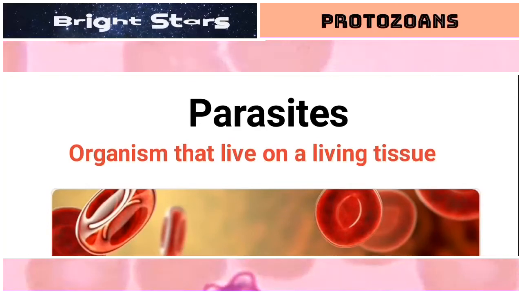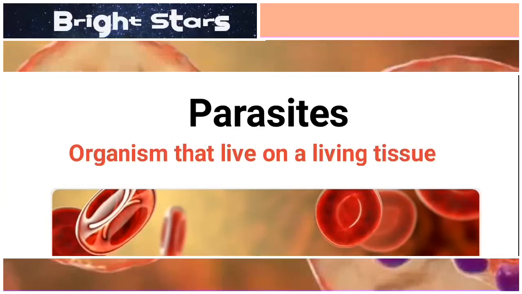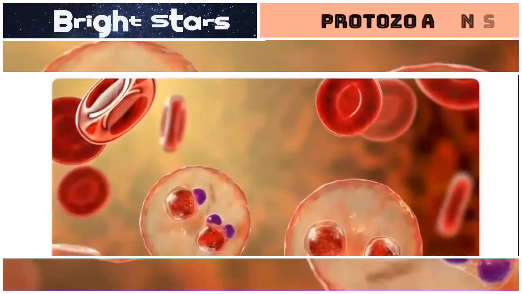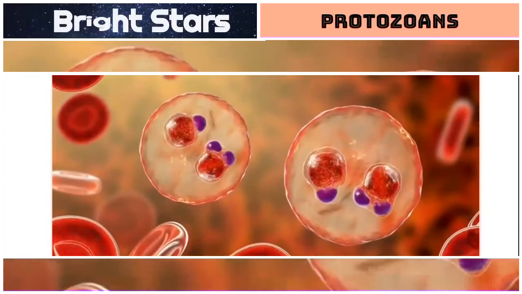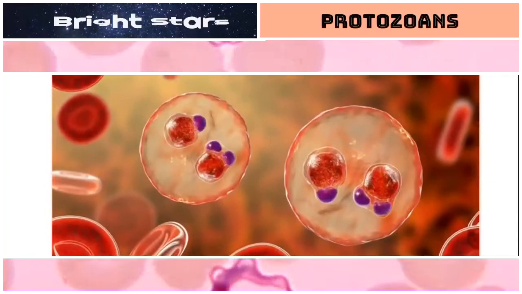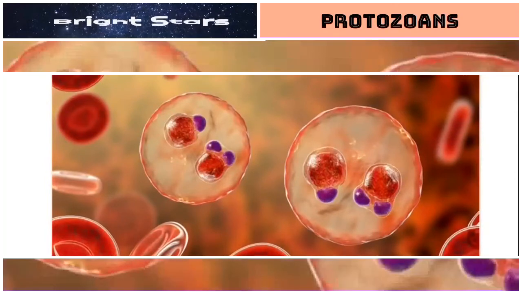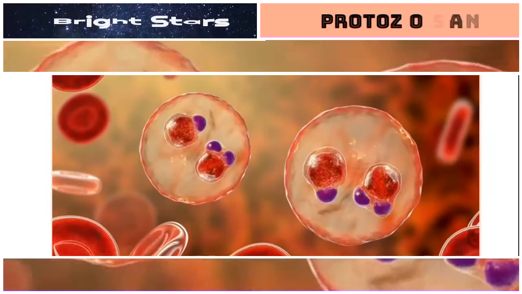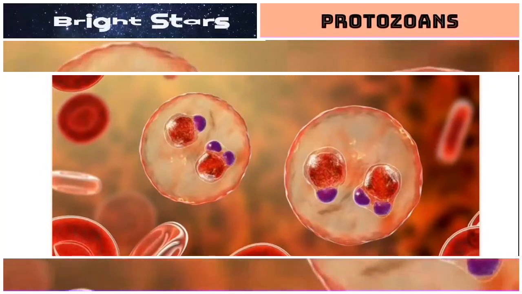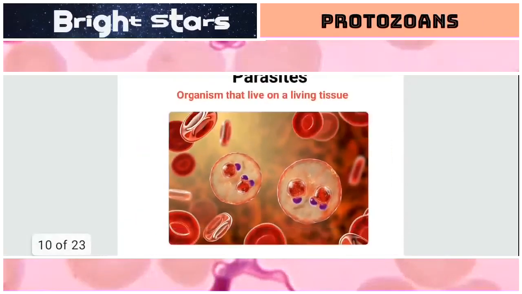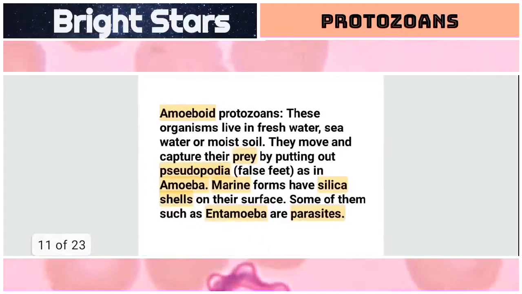They may be externally or internally present, so we call them parasites. For example, here we can see Plasmodium, one kind of parasitic protozoan or malarial parasite that lives on red blood cells and liver cells of human beings. So this kind of organisms are called parasites.